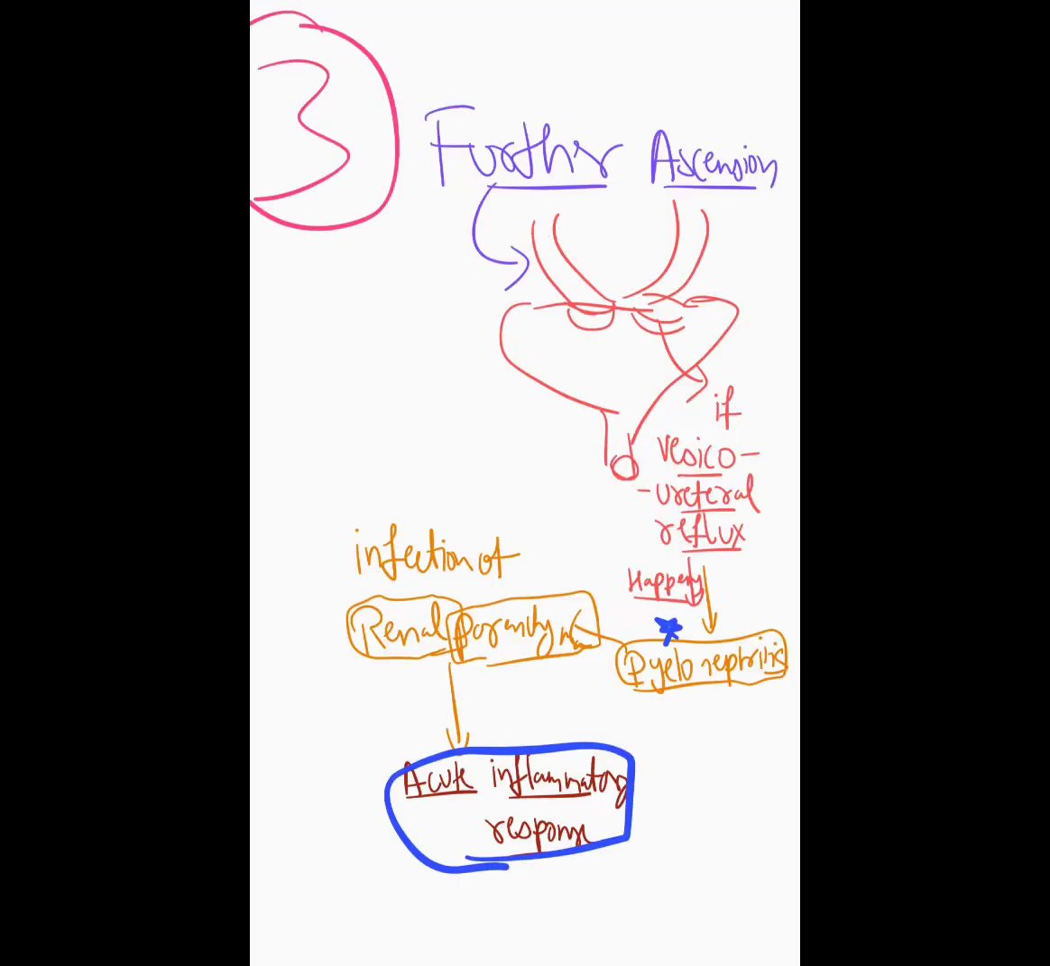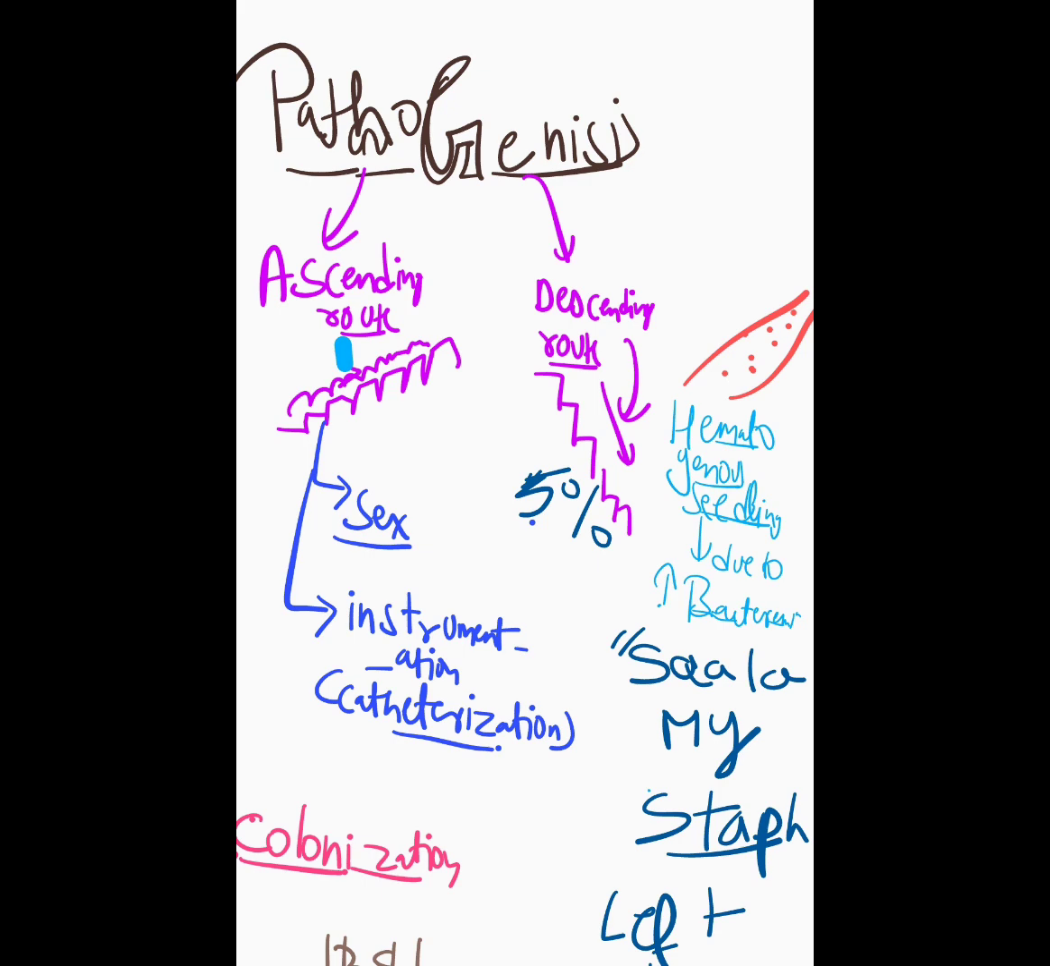And thirdly, you have the further ascension. Further ascension is mainly because of the vesicoureteral reflex. The fluid which is collected in the bladder will go into the ureters because of the reflex, and this will lead to pyelonephritis, causing renal infection of the parenchyma, and ultimately lead to acute inflammatory conditions and basically cause acute tubular injury. When you're talking about the descending route, as I told you, you just have to remember the organisms. That's all you have to know: the hematogenous seeding and the bacteremia.